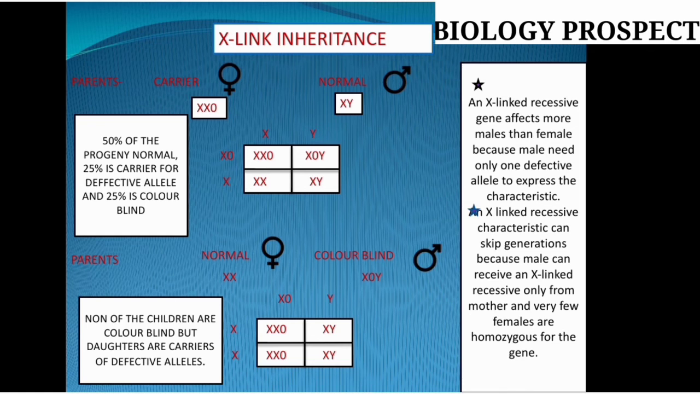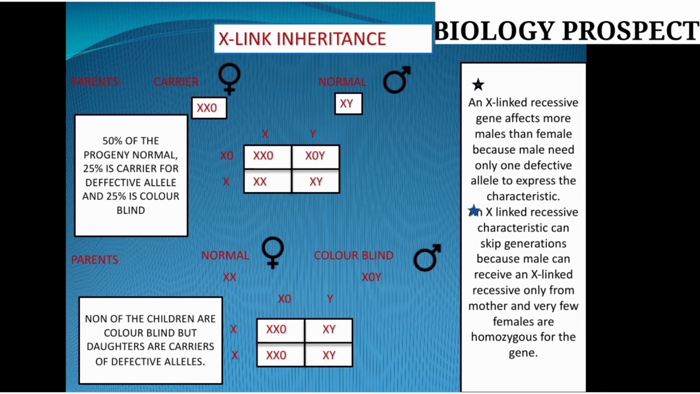So one thing is clear over there: X-linked recessive genes affect more males than females, because males need only one defective allele to express the character, whereas females have two X chromosomes, is it not? But the male has only one X and one Y chromosome. So X-linked recessive genes affect more males than females, because males need only one defective allele to express the characteristics.